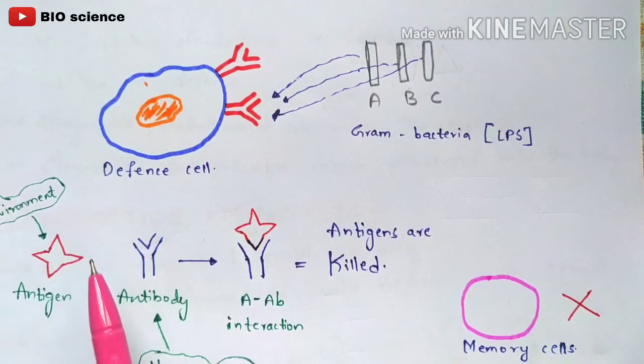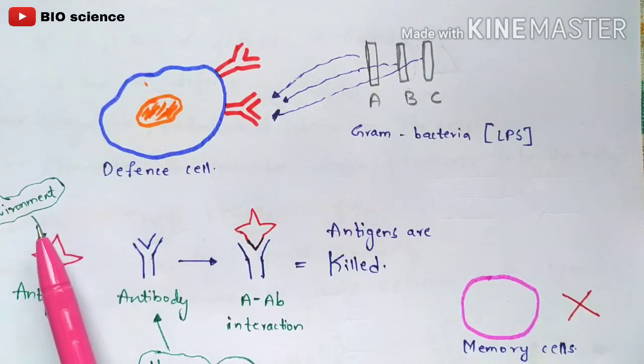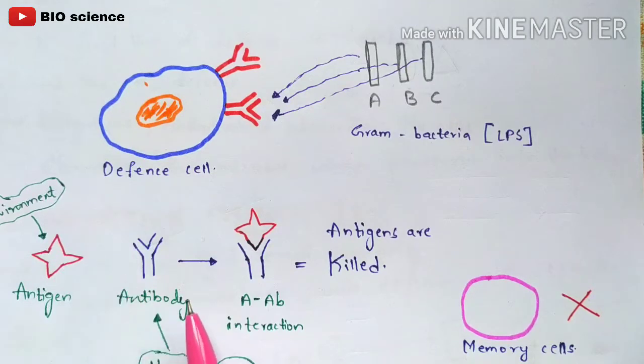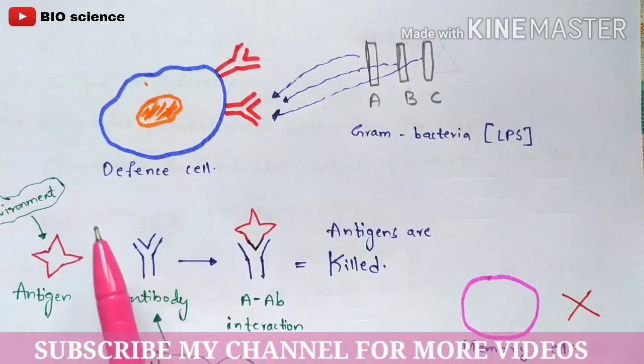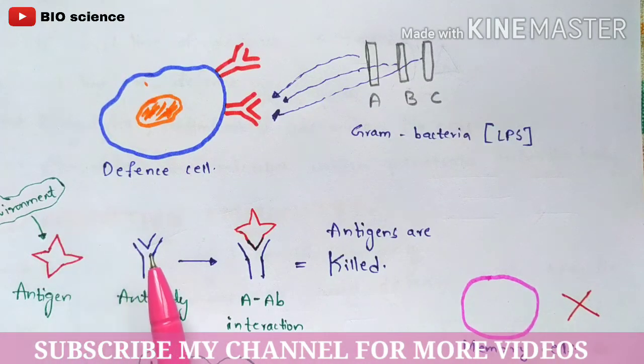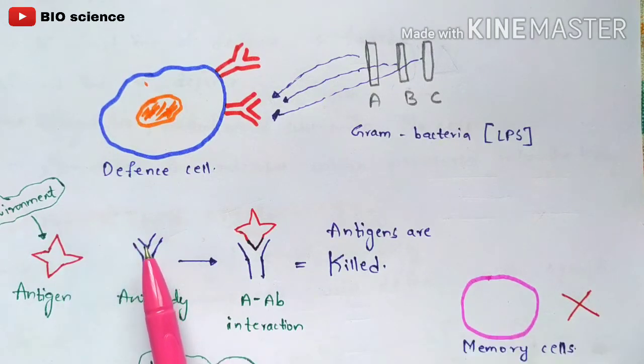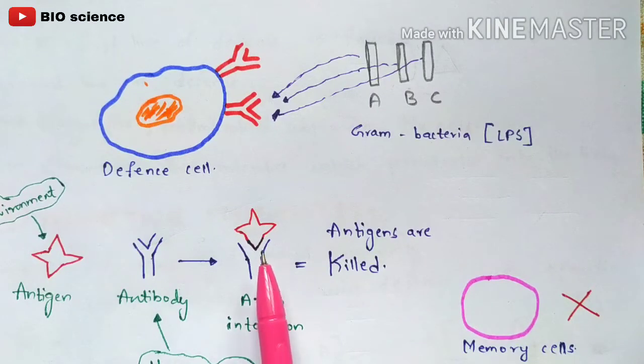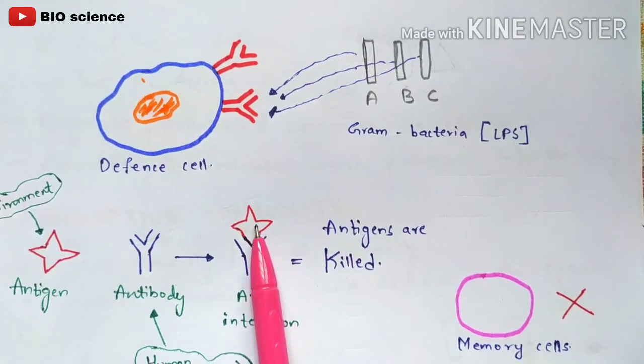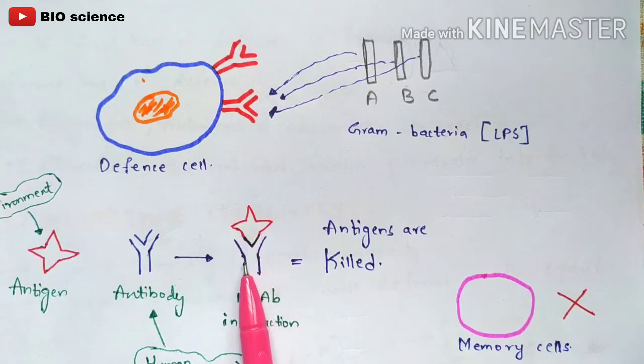Again, antigens are nothing but the harmful pathogens which enter your body from the external environment. Once they enter, the antibodies released in your body play a major role in your immune system. Once the antigen enters your body, these antibodies are also present, such that the antigen binds to the antibody, which is called antigen-antibody interaction. Then the antigen enters the cell.